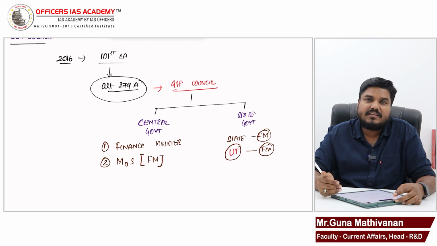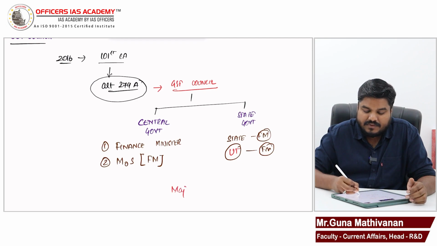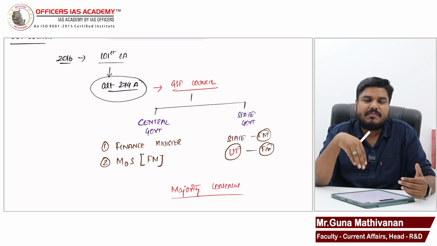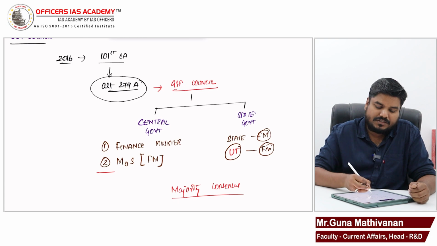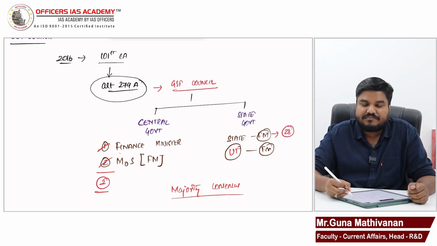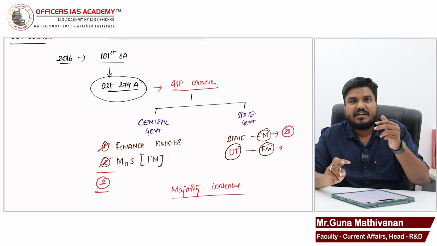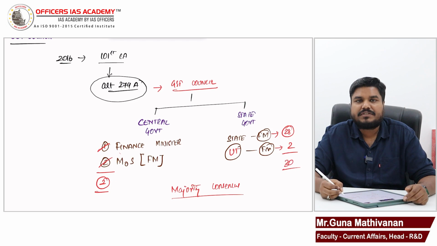Any decision regarding GST in this council will be taken through majority consensus. That means majority of them should vote and that will be the decision. See here, the central government is represented by two members, one finance minister and one minister of state. And we have 28 states and as of now we have two union territories with legislature. So we put together we have 30 members.